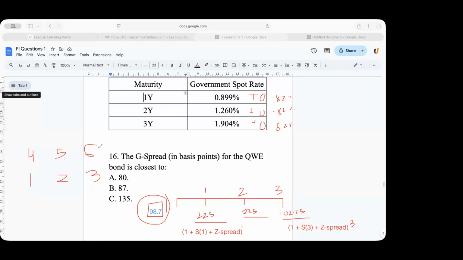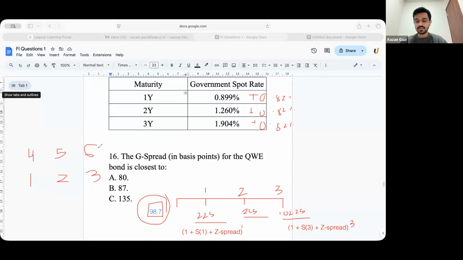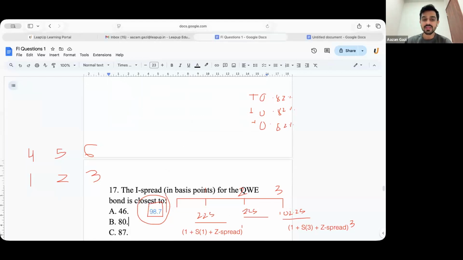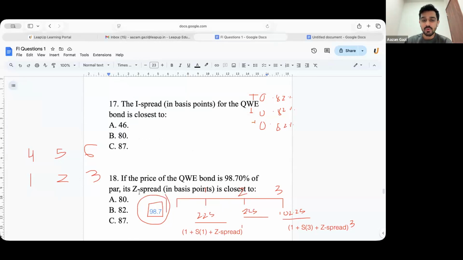Okay, I just wanted to check for the third one, is it 1.08396? 1.0839. Correct. So the answer we get is 98.7. So the correct answer would be 98.7 only, guys. The correct answer would be 82 basis points only. Am I clear? Yes, sir.